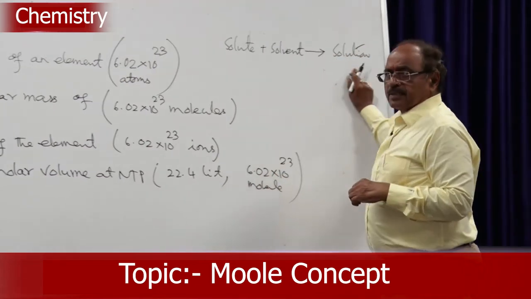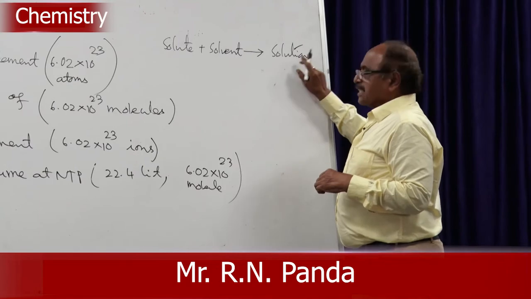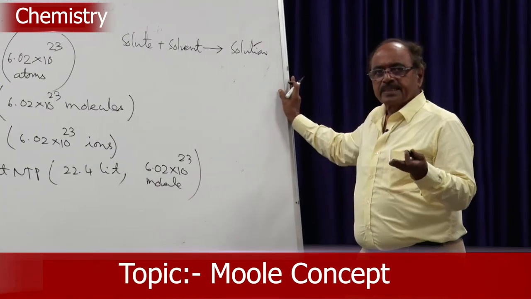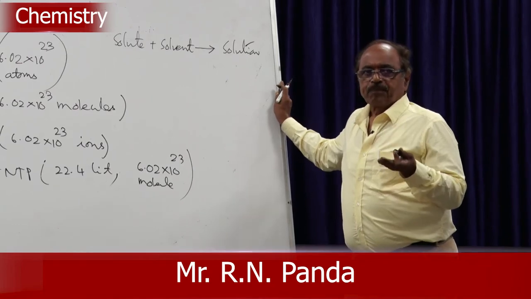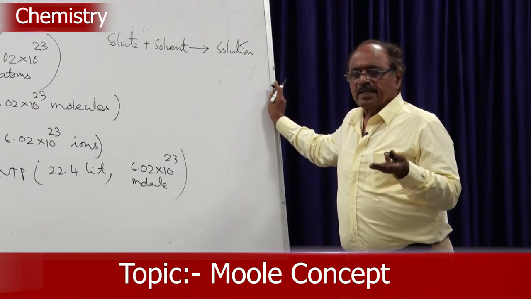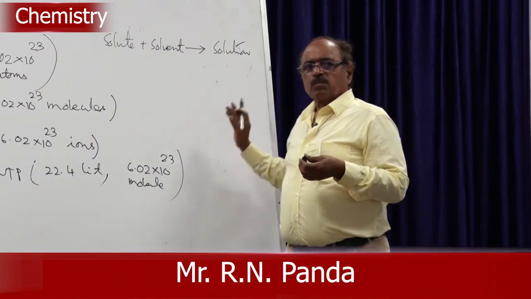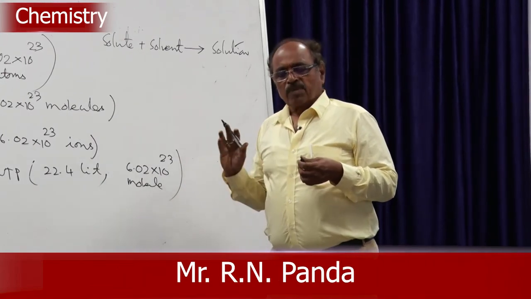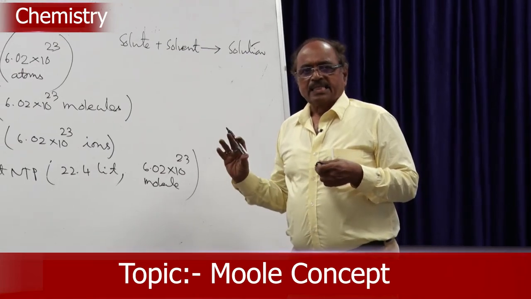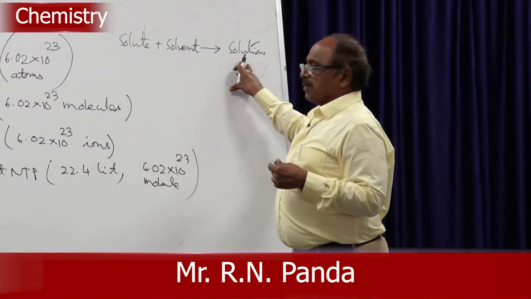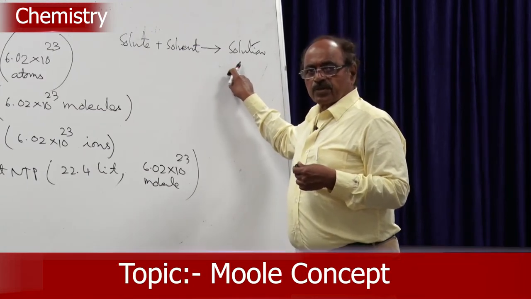This solution is expressed by units called normality, molarity and molality. These are 3 ways the strength of the solution can be expressed.